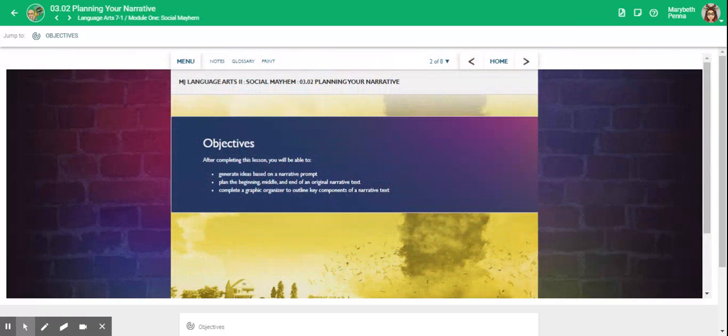Objectives. After completing this lesson, you will be able to generate ideas based on a narrative prompt. Plan the beginning, middle, and end of an original narrative text. Complete a graphic organizer to outline key components of a narrative text.